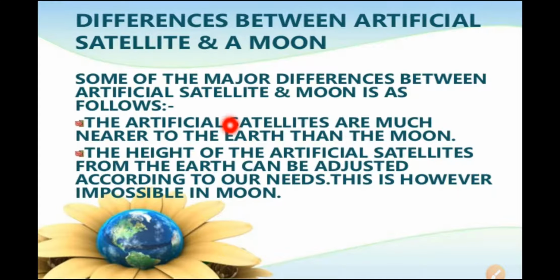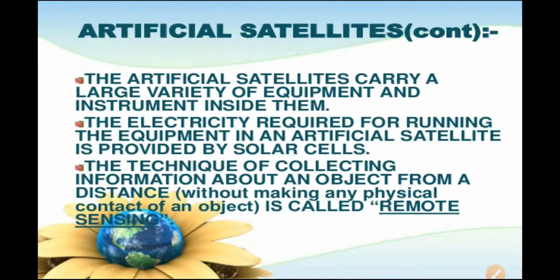artificial satellites are much nearer to the earth than the moon. If we compare which is closer to the earth, definitely the artificial satellite is very close to the earth than the moon. The highest height of the artificial satellite from the earth can be adjusted according to our needs, but the height of the moon we cannot adjust according to our need. So this is impossible for the moon, but it is possible for the artificial satellites.